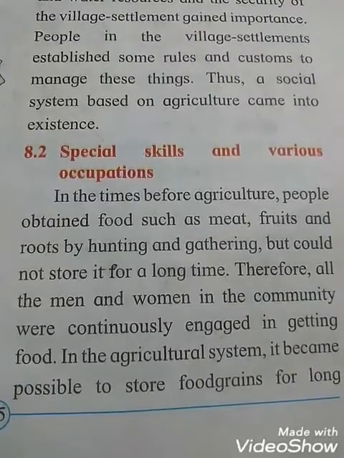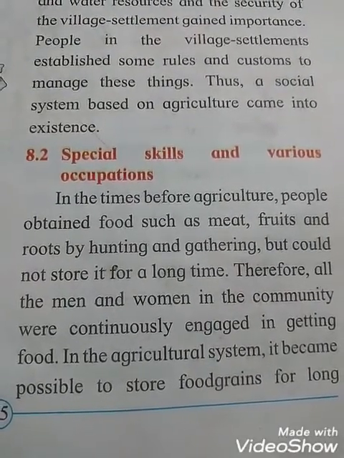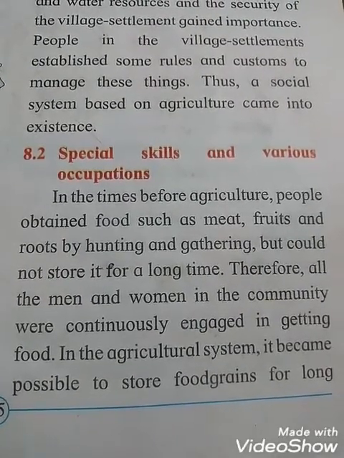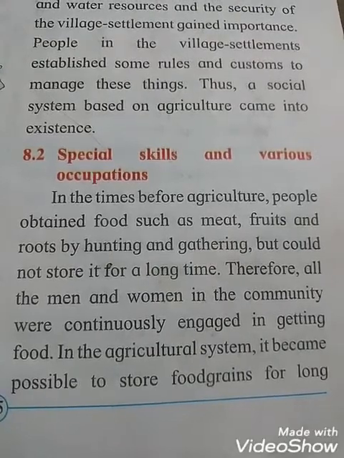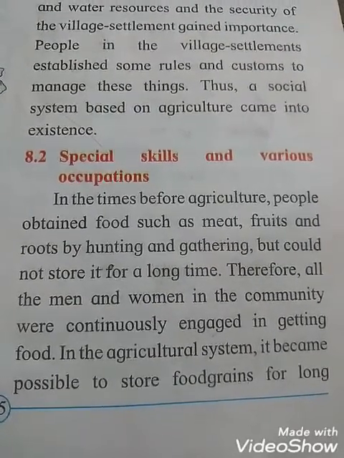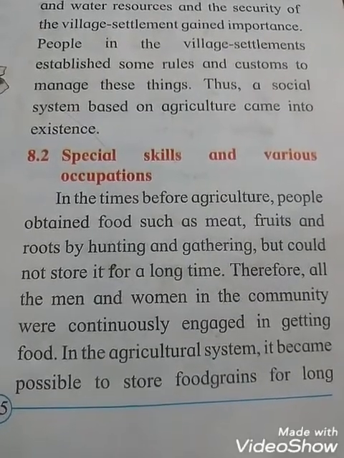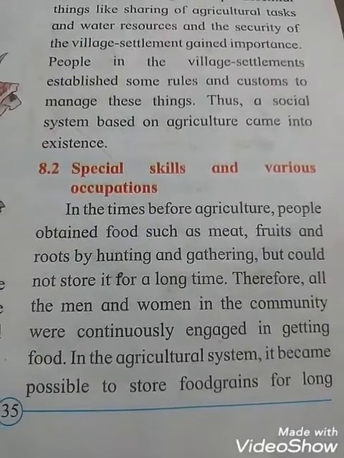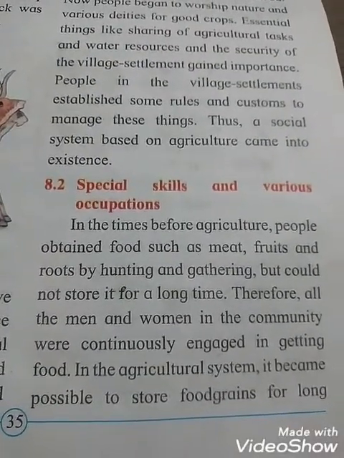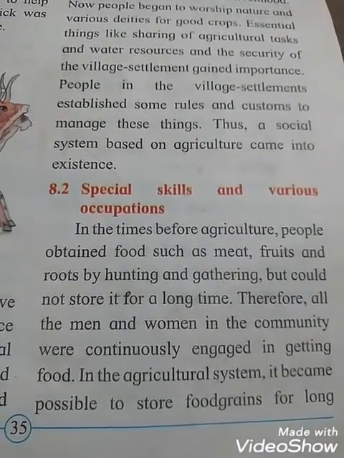See students, that was in the times before people knew how to do agricultural work. That means they were always busy getting food.